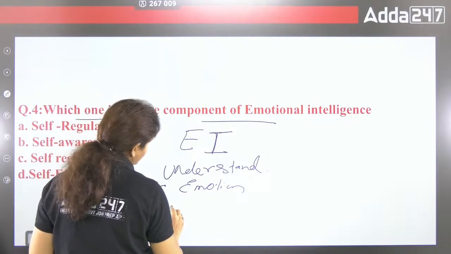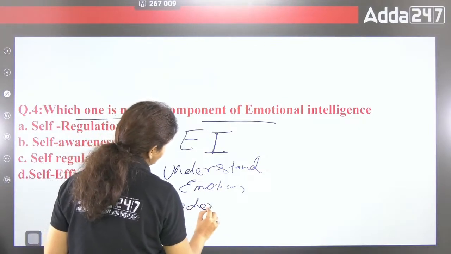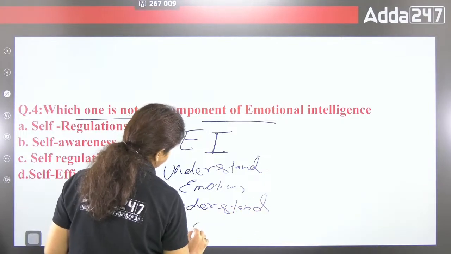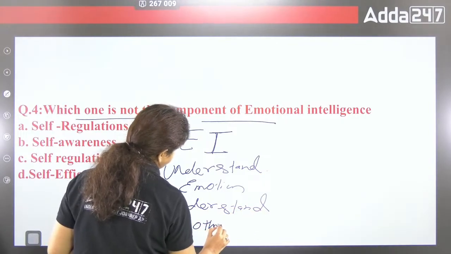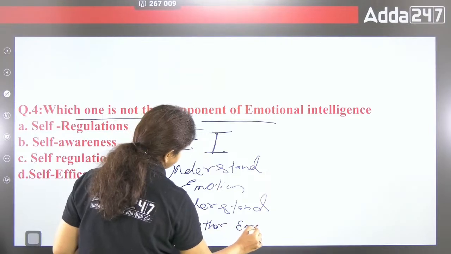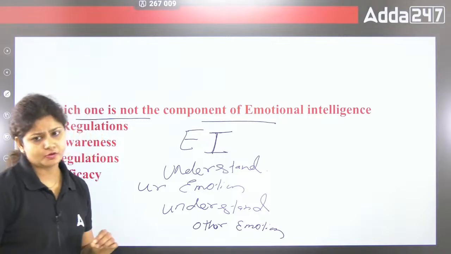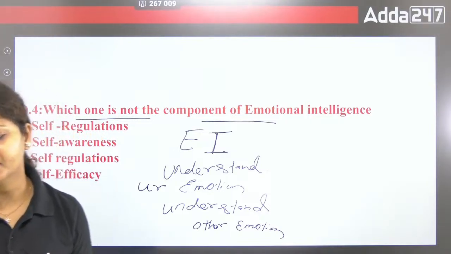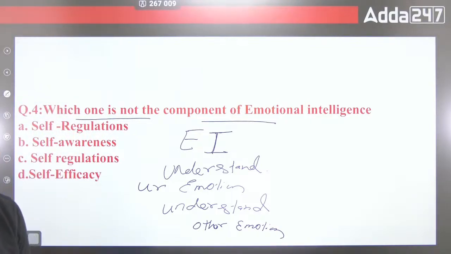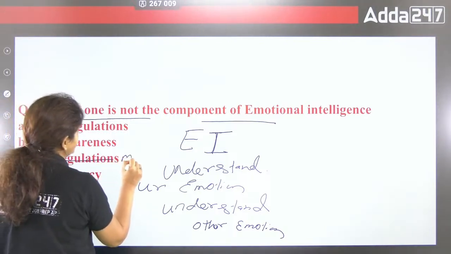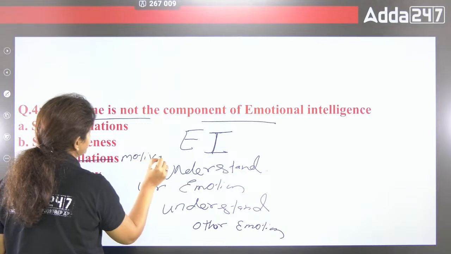And to understand other person's emotion as well. Fine? Understand your emotion and understand other person's emotion as well. This is called the EI, right?